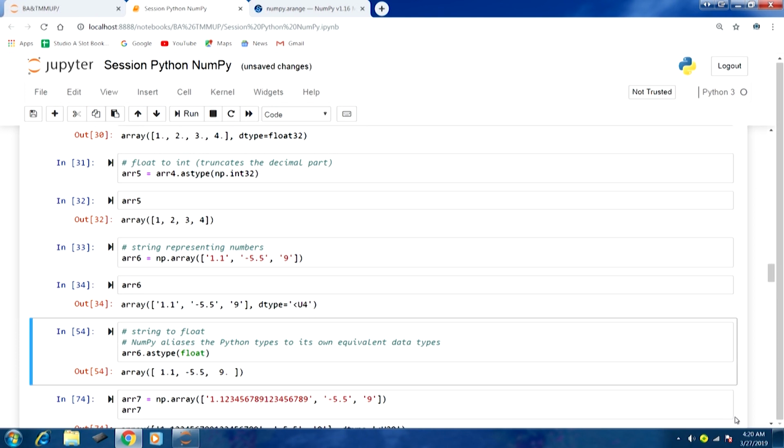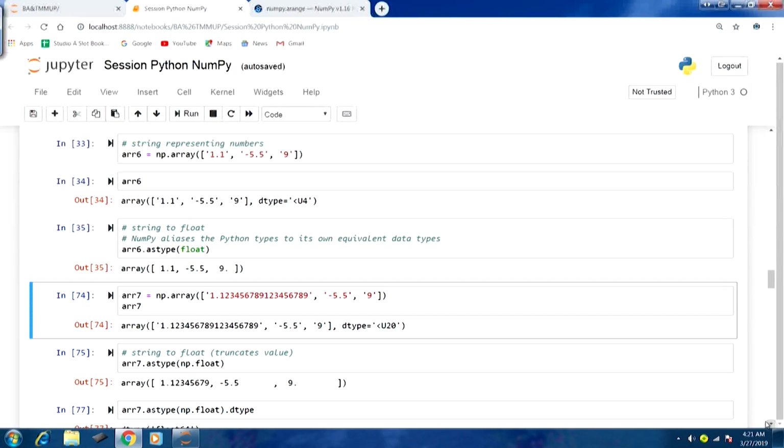So we can again use astype, and here you can see in the next line, 35. If I run this, you can see astype float. I have not mentioned np.float here, because NumPy runs aliases, in the sense that Python types are going to be converted into the equivalent NumPy data types. So there is going to be no problem here, and you can see in the output 35 array we have got 3 elements without any issues.